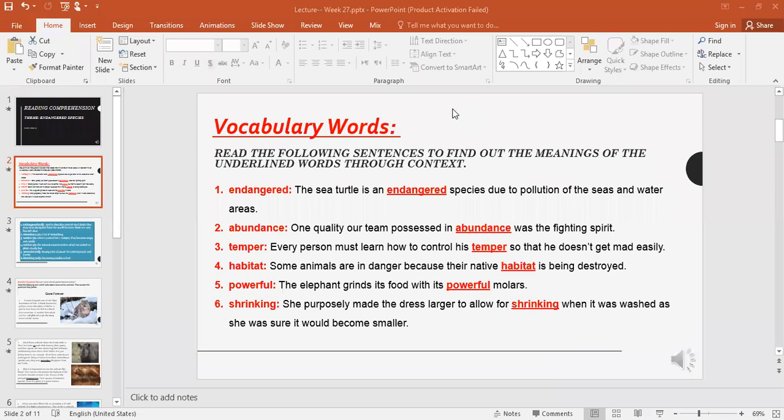Endangered. The sea turtle is an endangered species due to pollution of the seas and air. Okay, so from this sentence, who can tell us what we mean by endangered animals?